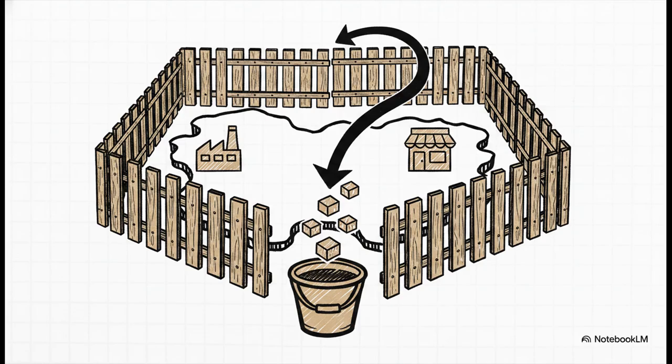Okay, so I want you to imagine a solid, impenetrable perimeter fence built right on a country's physical borders. Because here is the golden rule of GDP. If a good or service is produced inside this physical fence, it counts. It completely ignores who makes it, whether it's a factory owned by a local citizen or a branch of a foreign corporation. If that final product is assembled inside that boundary, boom, it gets tossed right into the GDP bucket.